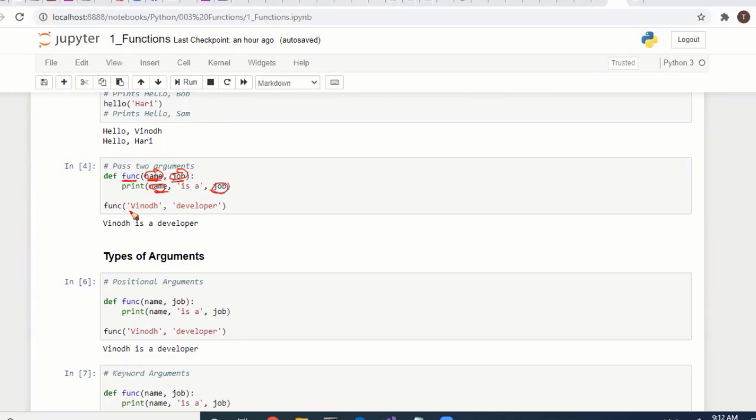How to call this function? Function name func. We are passing two parameters. The first parameter is name, the second parameter is job.